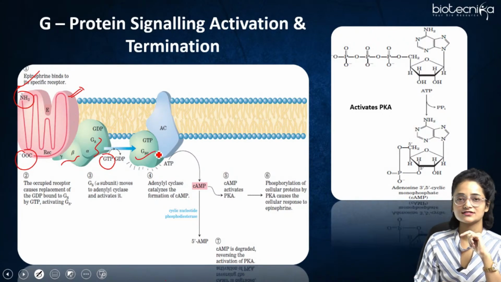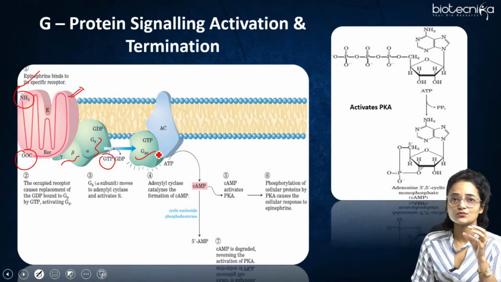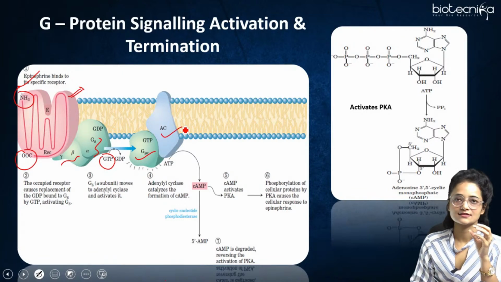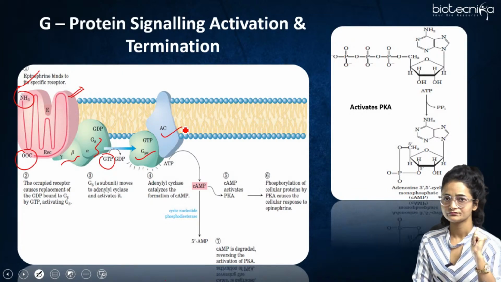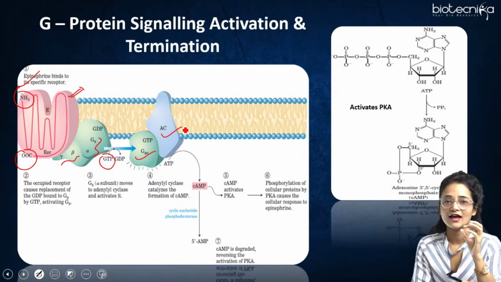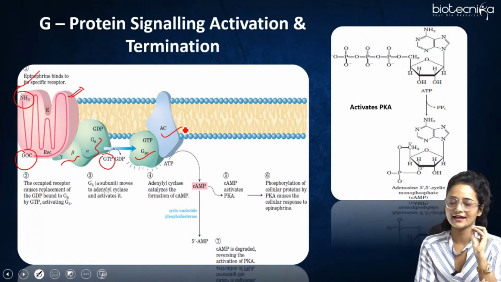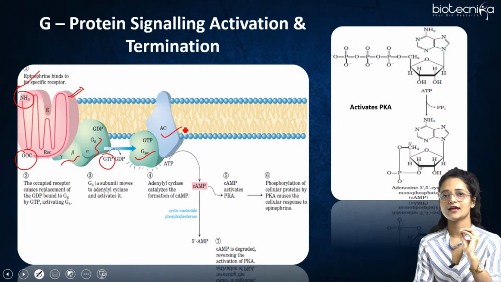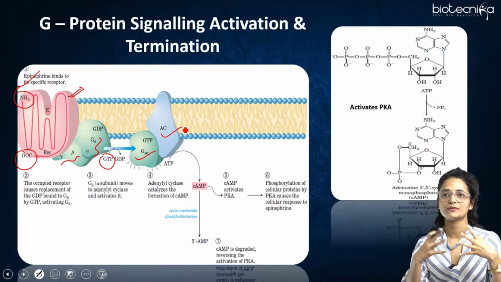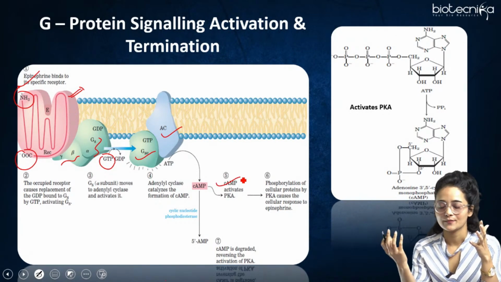So GS alpha gets dissociated, and this activated form, what does it do? It binds with the adenyl cyclase, which is the effector molecule. Binding to adenyl cyclase activates this effector molecule. This adenyl cyclase converts ATP into cAMP, that is cyclic AMP, right? This cyclic AMP is a secondary messenger which has multiple functions. So this cAMP activates the PKA, protein kinase A.